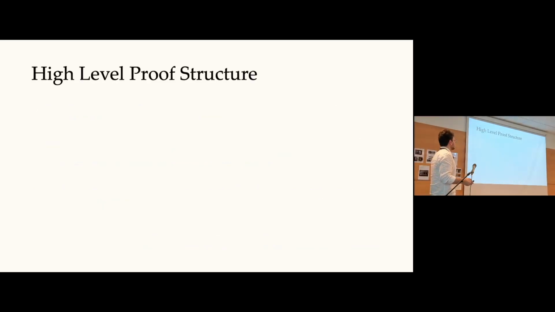And how does the diagonalization look like? I want you to have the following mental picture in mind for the remainder of the proof. We start by enumerating the language L star. This is the bad language which we will make use of. The adversary starts enumerating this language. So now at some point, the generator might figure out that, okay, I have to do something good with respect to L star, so let me try to satisfy property P with respect to L star.